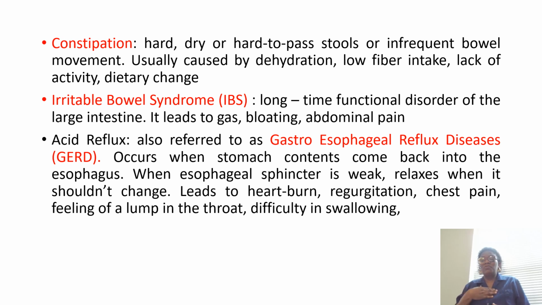The person begins to feel pains in the chest and the feeling of a lump. Most times you have had people saying it's like something is in their throat. When an individual experiences that, along with difficulty in swallowing, the person is having gastroesophageal reflux disease.